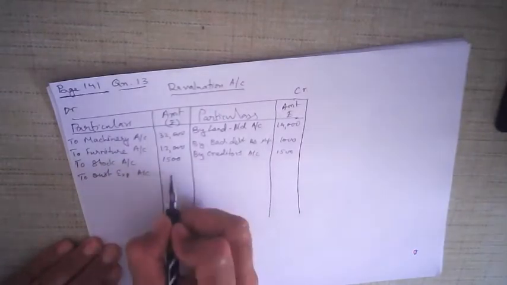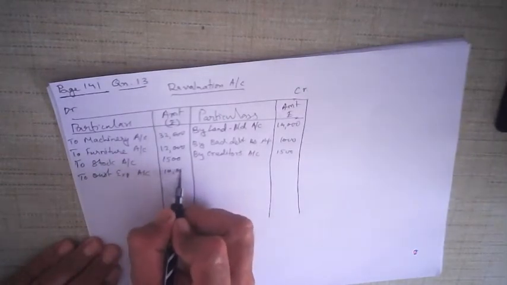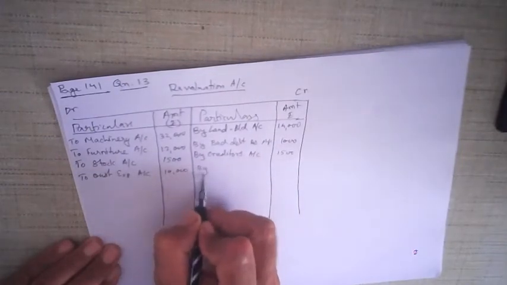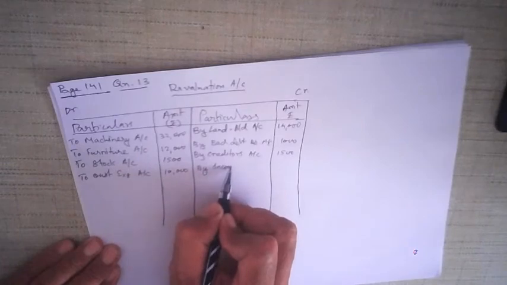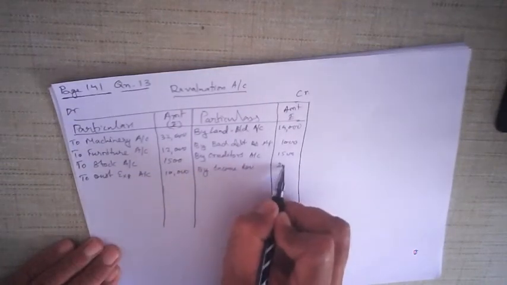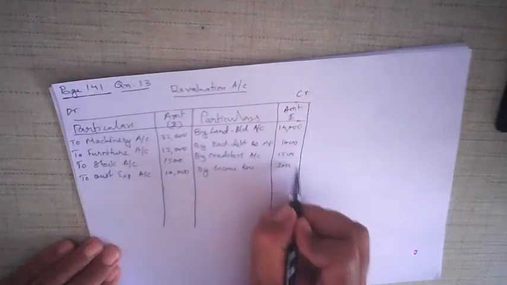Outstanding expense is rupees 10,000 and income receivable, you can see, is increasing the profit. Income receivable is 2,000 rupees. This will increase the profit, this decreases the profit.